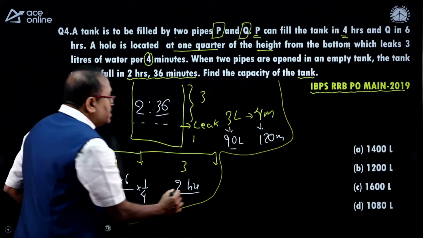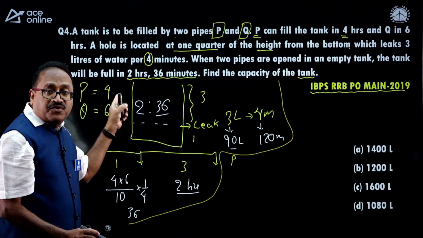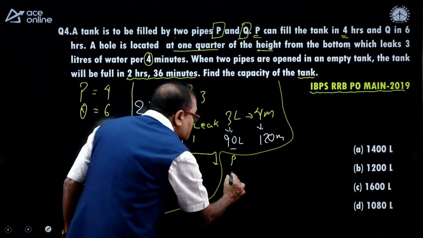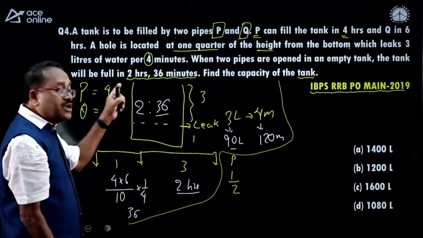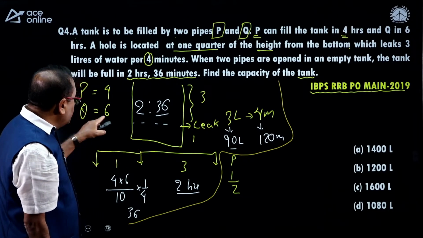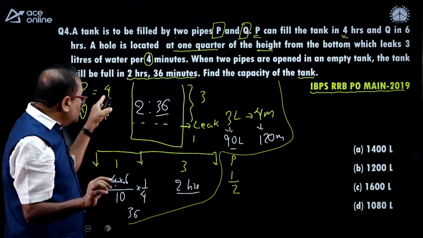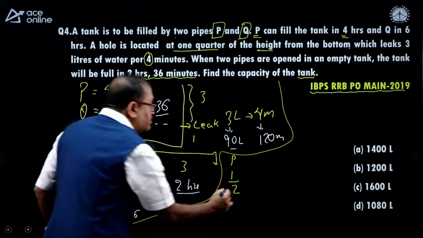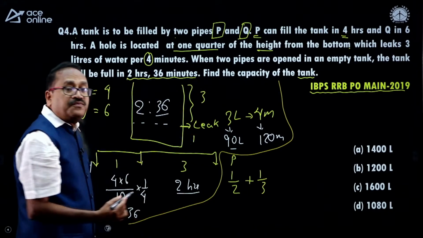The pipe P will fill how much in 2 hours? 2 by 4, that is 1 by 2. It fills 1 by 2 of the tank. And in 2 hours, pipe Q will fill how much? 2 by 6, that is 1 by 3. This is the filling part.